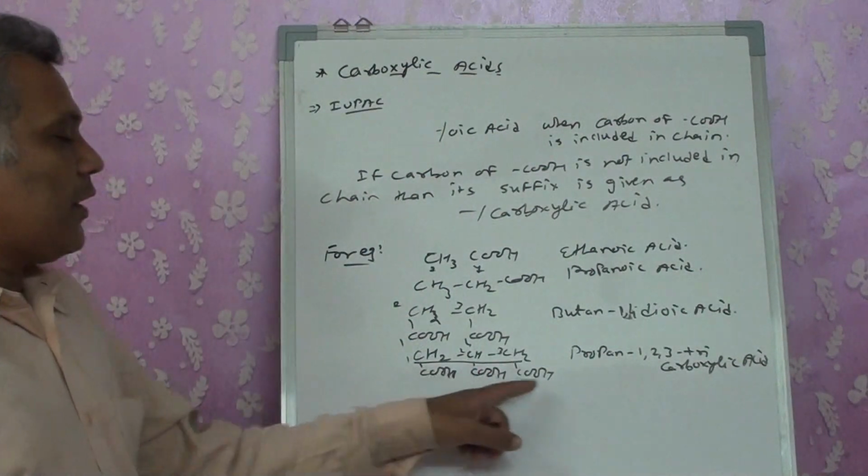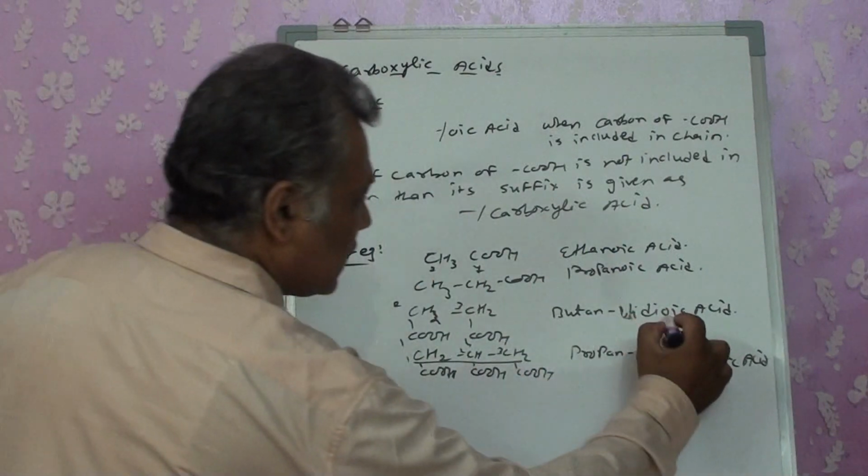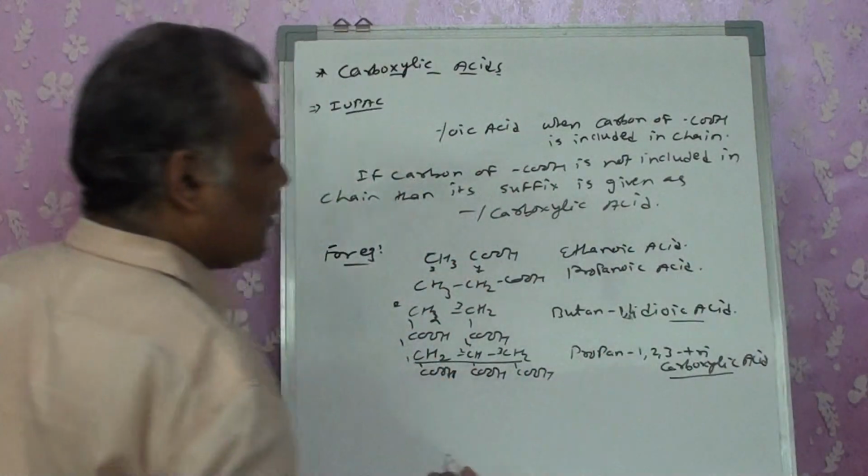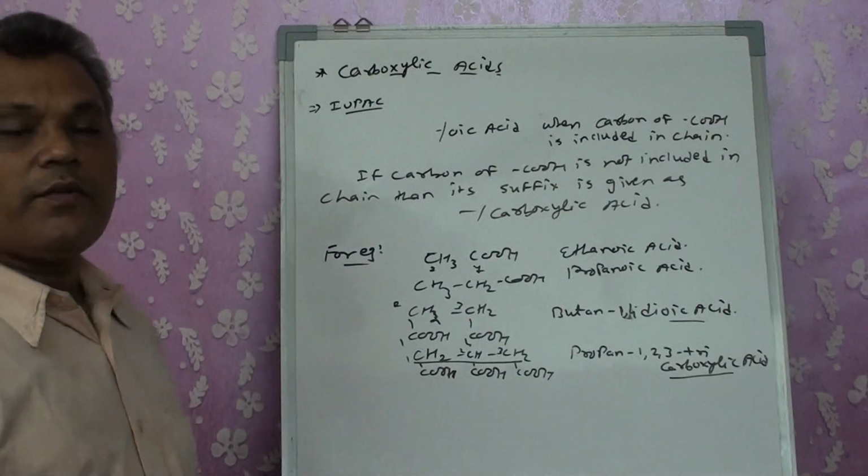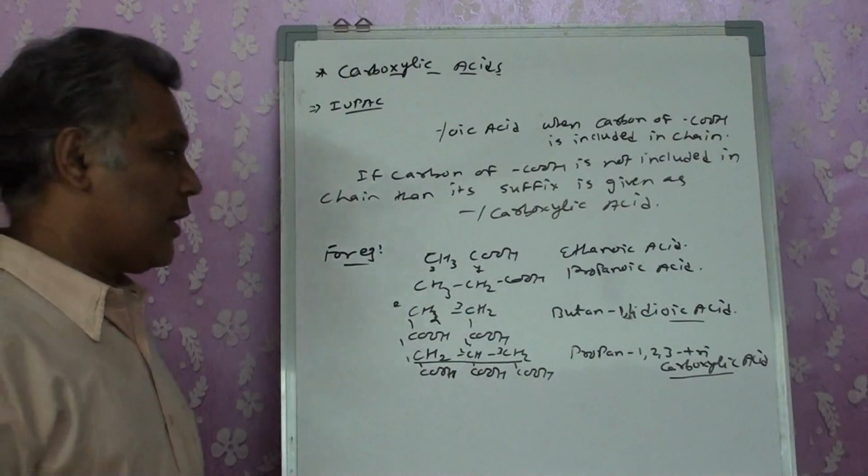All 3 we would otherwise take as oic acid. So this is the change that we get. In place of oic acid, we write the suffix as carboxylic acid.